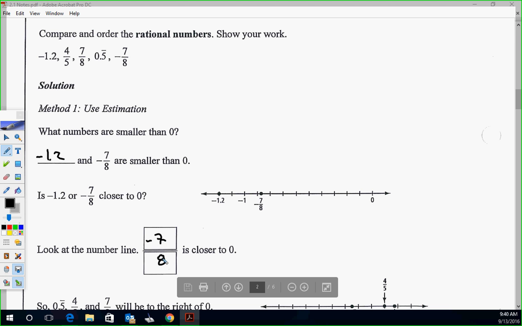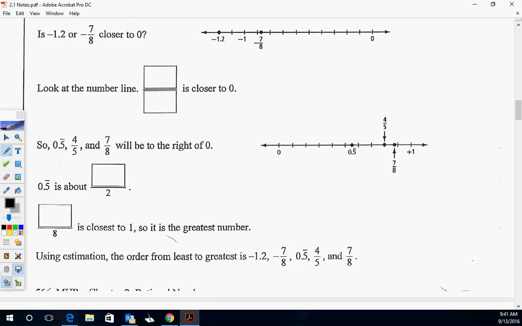Kind of just fill in the boxes here. The only thing I don't like about these notes too much, they're kind of weird fill in the boxes. Sometimes you're like, wait, what do they want in that box? But we'll do the best we can. As long as we get the concept, we're good. Okay, so we got the negatives sorted out. So it's -1.2, -7/8. Now we have to figure out the positives. Okay, so I'm going to move it up here.